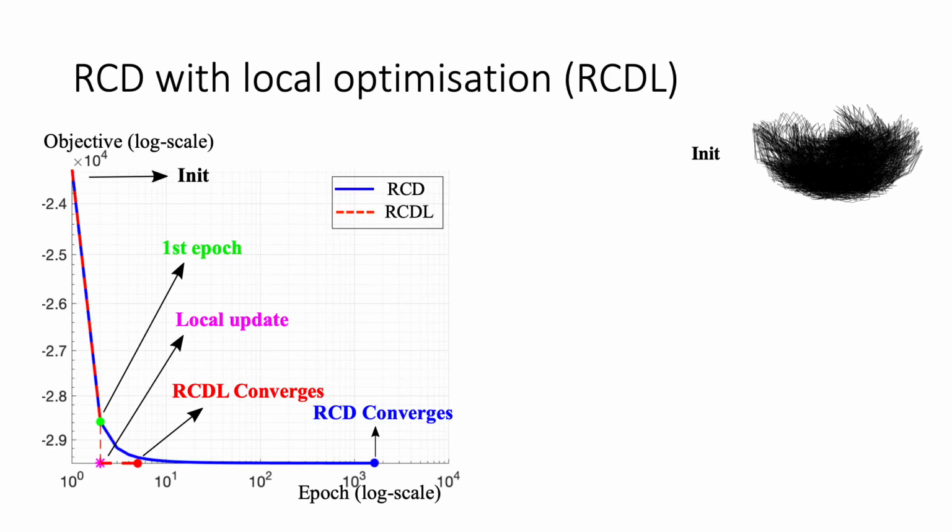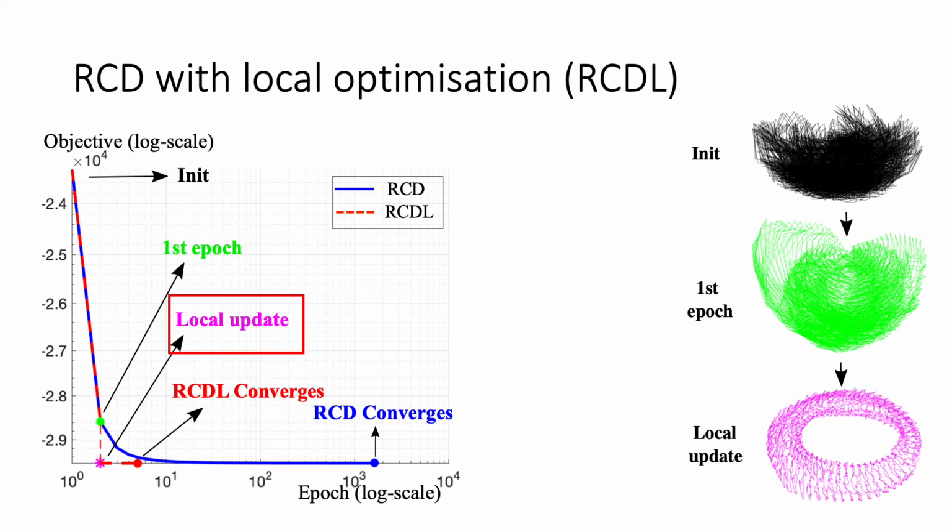This example with 5,000 cameras demonstrates the effect of local optimization on the convergence of RCD. The figure plots the objective value for RCD and RCDL at increasing epochs, where an epoch is equal to the number of cameras. We observed that during the first epoch, the local algorithm drastically reduced the objective. This jump of the objective value reveals the collaborative strength of global and local methods, which enable RCDL to converge in much fewer epochs compared to RCD.